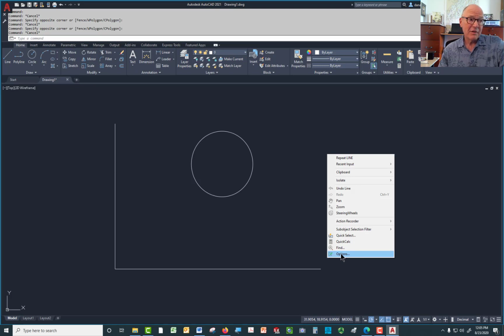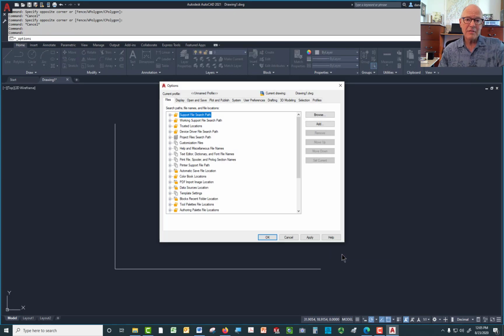I could have typed it at the command line. I could also have typed a nickname for it, which was OP. But I'm going to pick options, and it opens up the options dialog box. Now, you don't have to do any of this. If you are happy with the way AutoCAD looks right now, don't even worry about this. But I'm making these changes, and I'm trying to show you that the interface itself is highly customizable, and you can set it up for whatever works best for you.